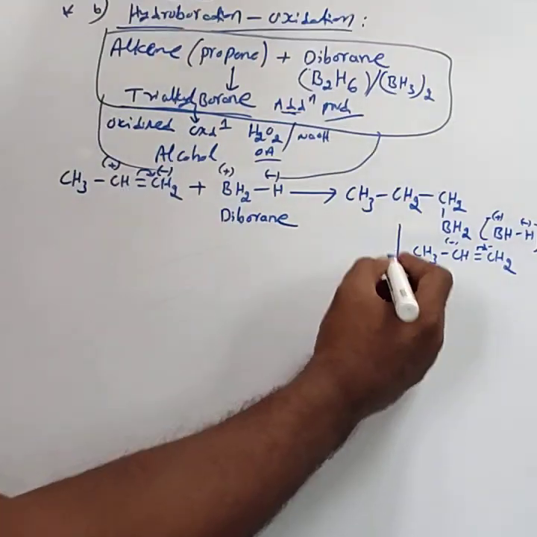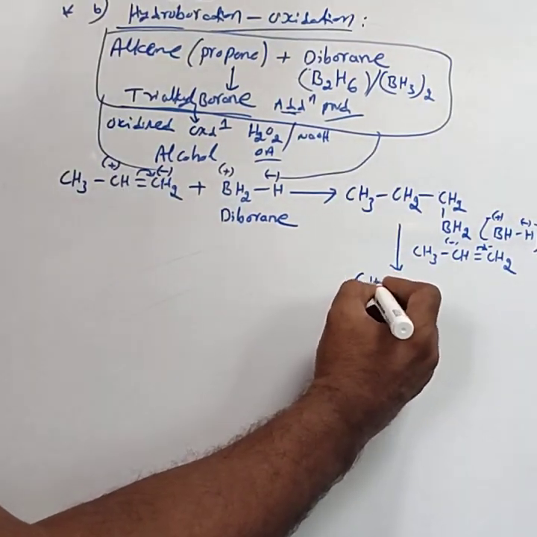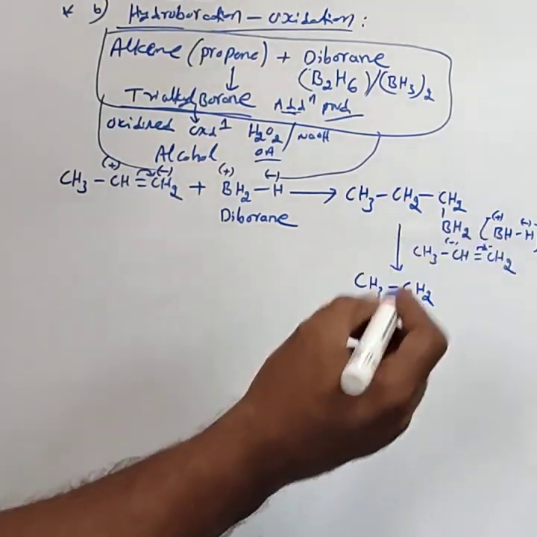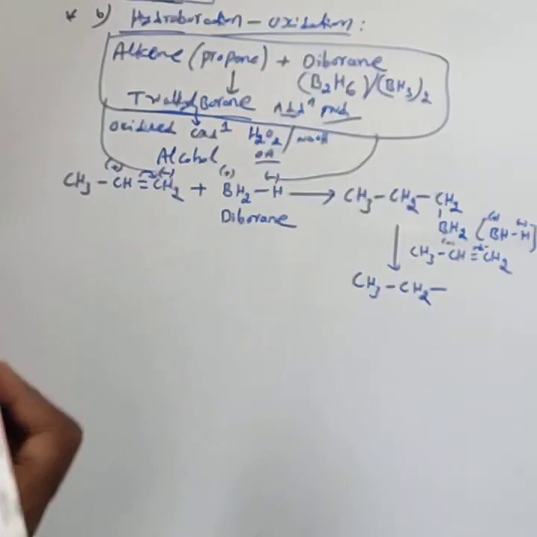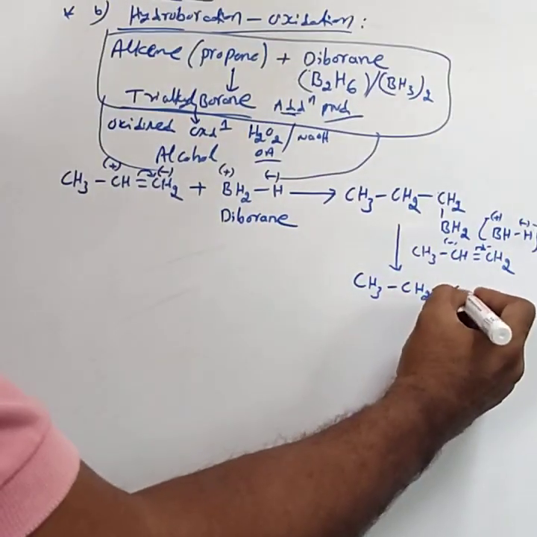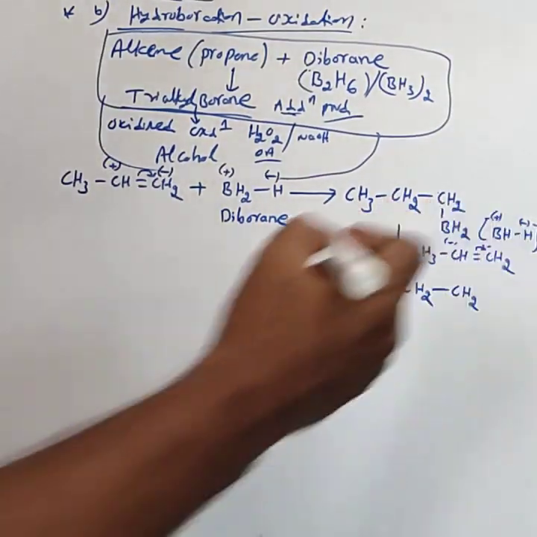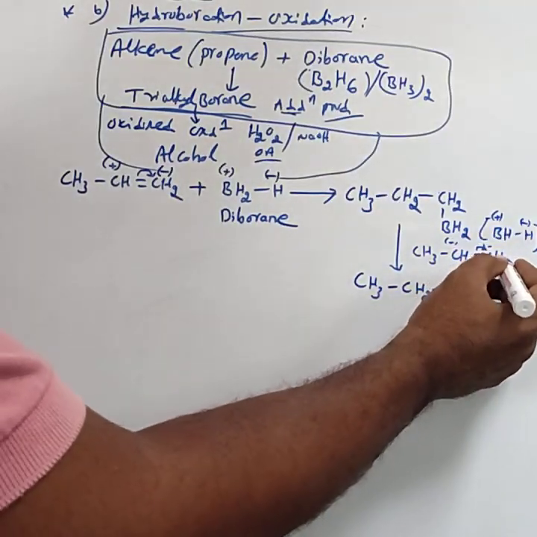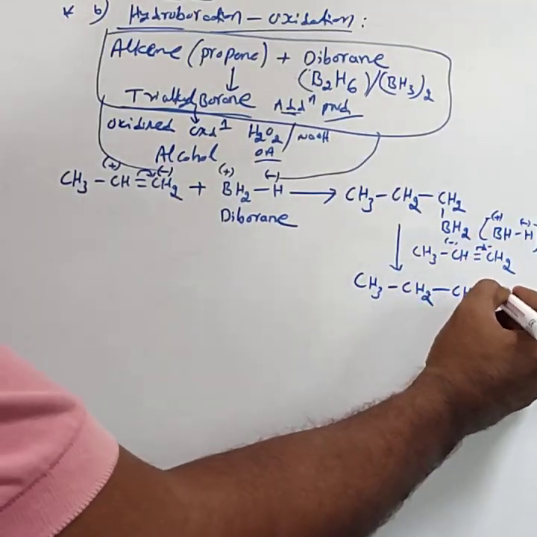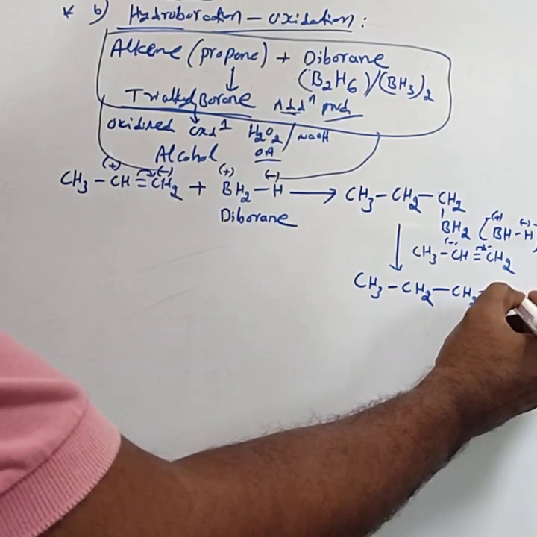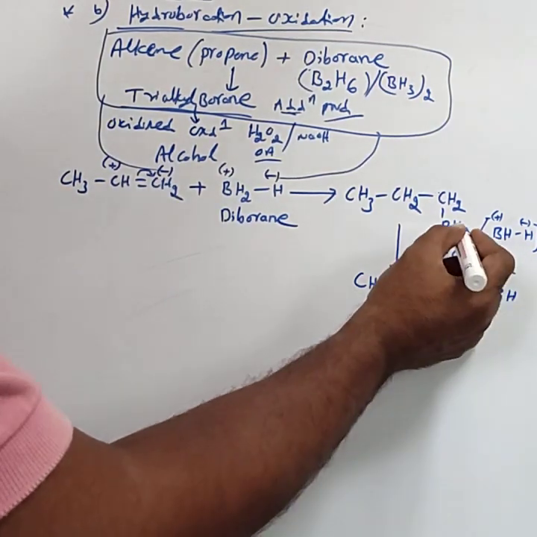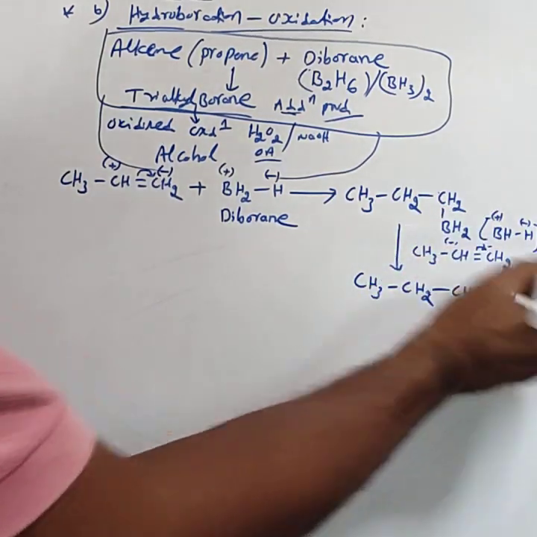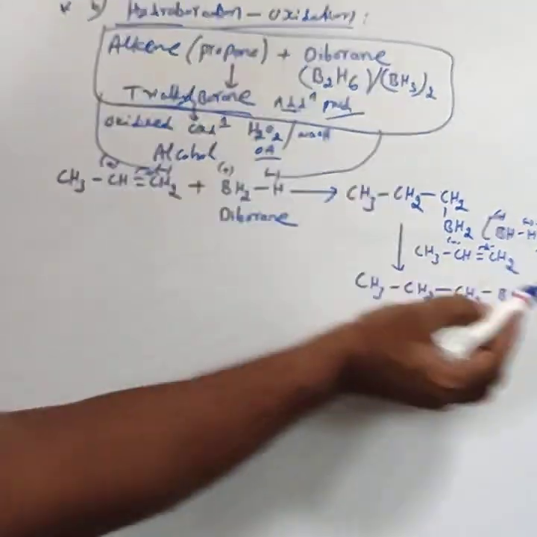Then again the product, one more addition product: CH3CH converted into CH2, the double bond converted into single bond, then CH2, then BH, and to this CH2, BH gets added. Then to this BH again, on this side, the same CH2CH2CH3.